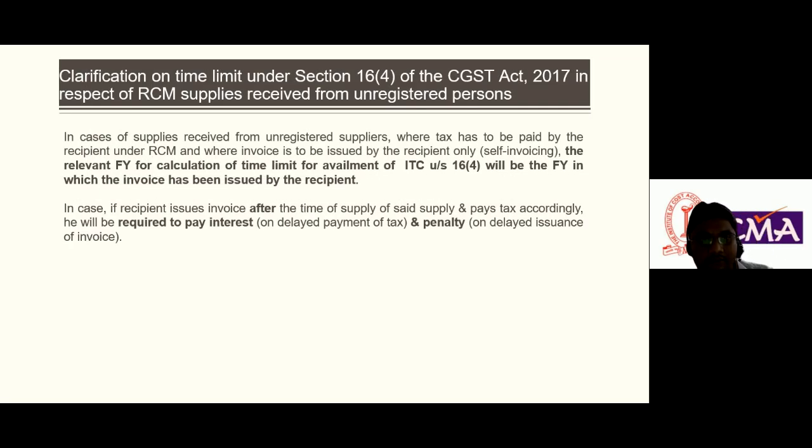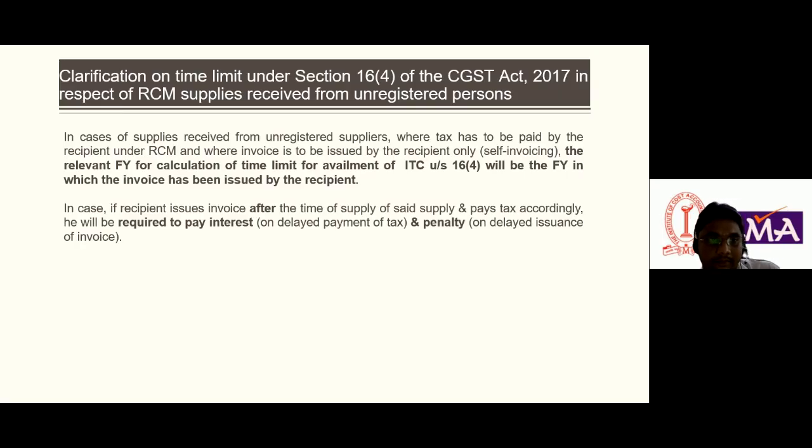So this is all about section 16, which tells about the eligibility and the conditions of availing ITC. Before filing the 3B, we need to take care of this section, and it is a very important section because every business is revolving around ITC: how much ITC he can avail. Okay, so I tried to brief the language of the act here so that everyone, a layman, can easily understand.